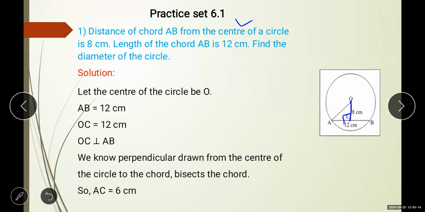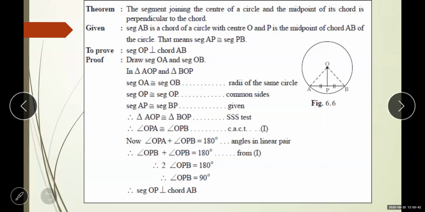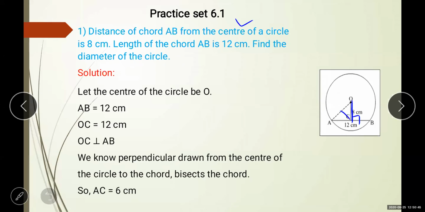So if this line joins the midpoint and the center, it is perpendicular. And if it is perpendicular, that means it makes 90 degrees. So this is the hypotenuse, and this is a right angle triangle.